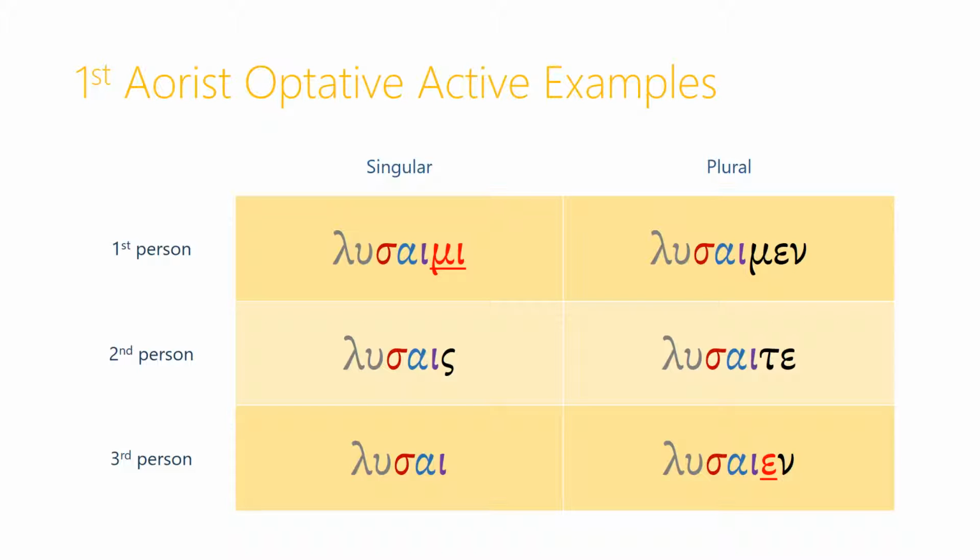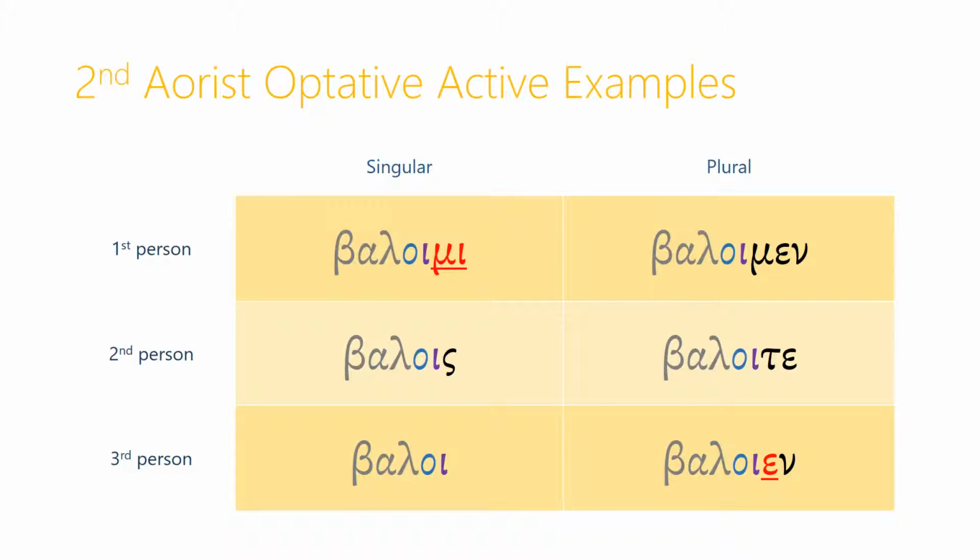So once you get the hang of the optative active endings, really it's very simple to put together the aorist because you're just adding that sigma tense marker and shifting the connecting vowel to an alpha, things that we're used to doing in the first aorist anyway. What sets this apart as clearly optative is that iota mood marker. So it's not lusas in the second person singular, but lusais.